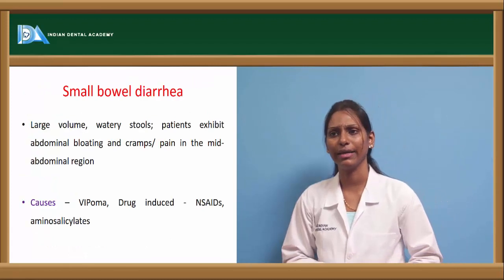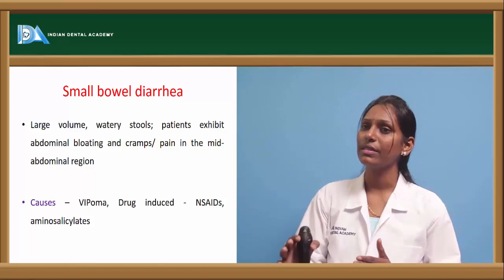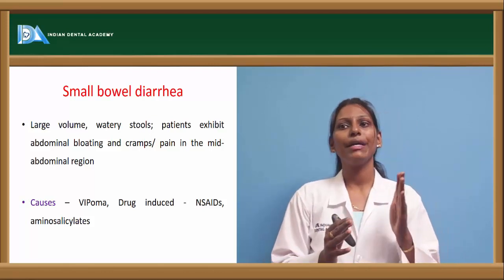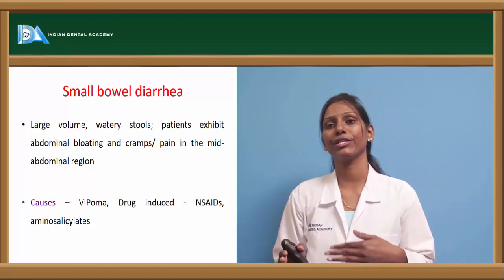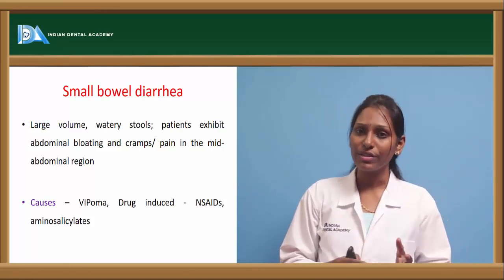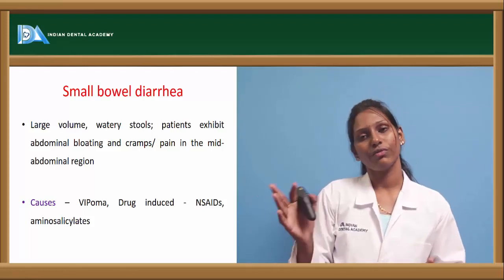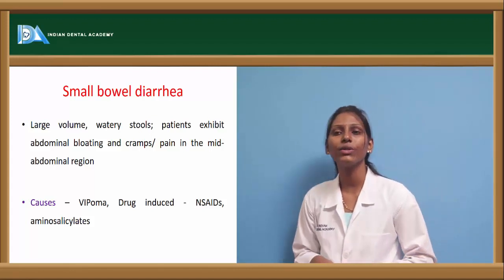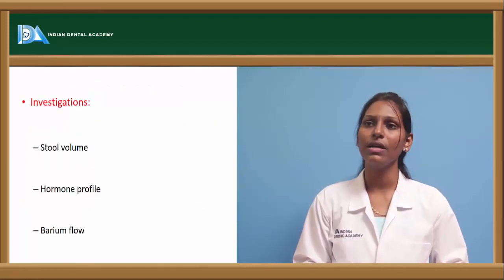Now coming to small bowel diarrhea. Usually this kind of diarrhea is seen associated with any pathology within the small bowel. It has pathognomonic features such as large volume, watery stools. Patients exhibit abdominal bloating and cramps, and there will be pain in the mid-abdominal region. Large volume watery stools, mid-abdominal pain, abdominal bloating and cramps are the clinical features of small bowel diarrhea. The causes include VIPoma and drugs such as NSAIDs and aminosalicylates.